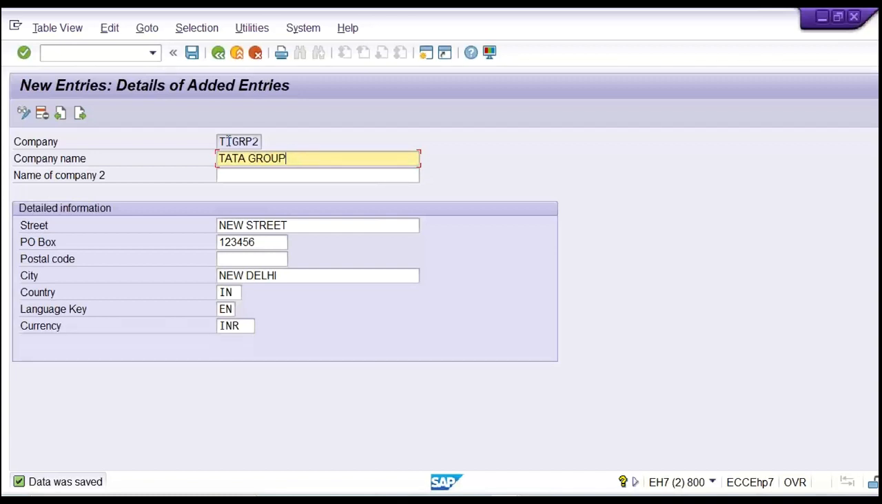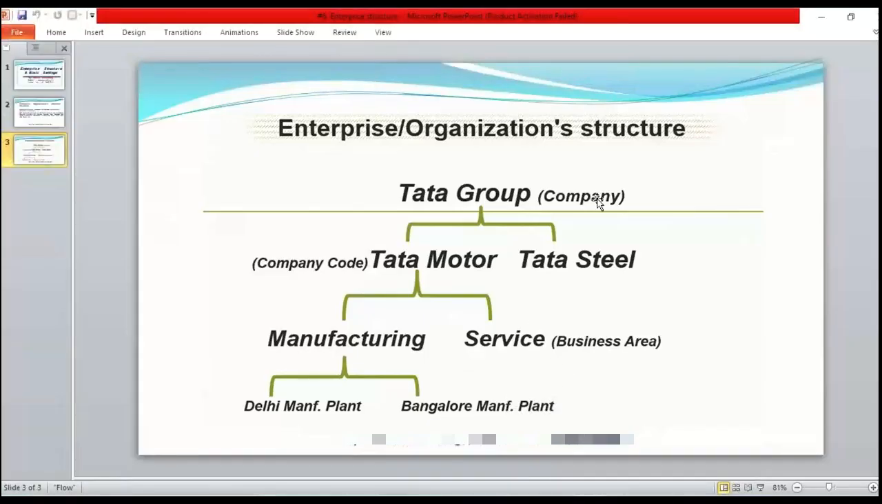So what we have done is create this company. We have created a company. What next, guys? The next one is we have to create a company code, that is Tata Motor. So how to create a company code?